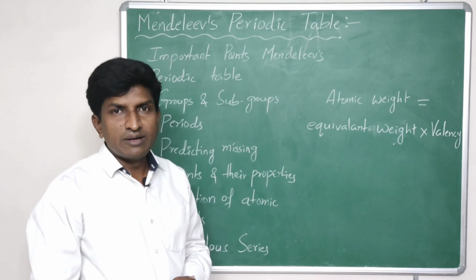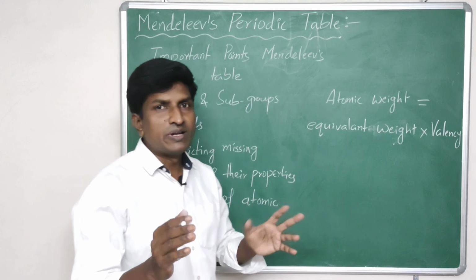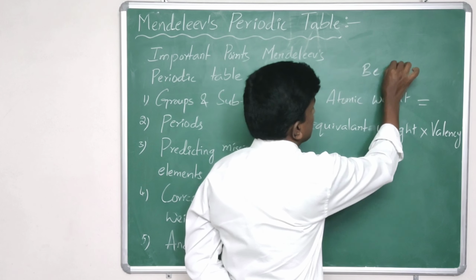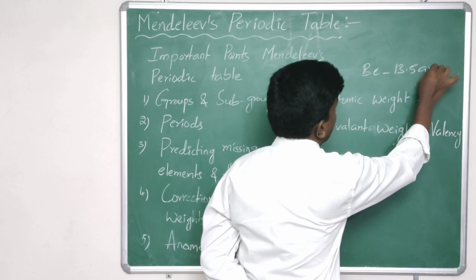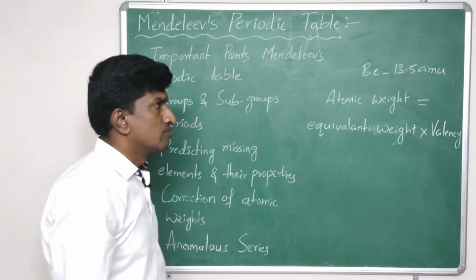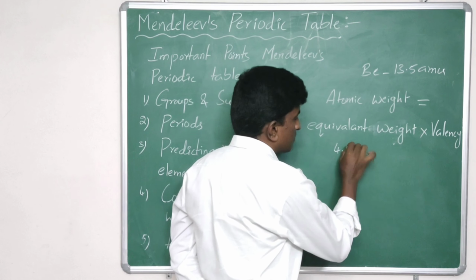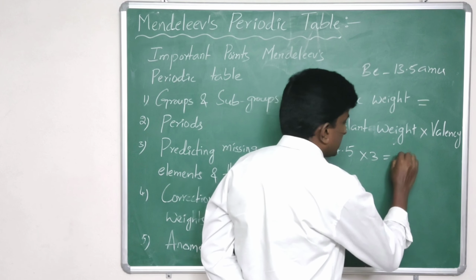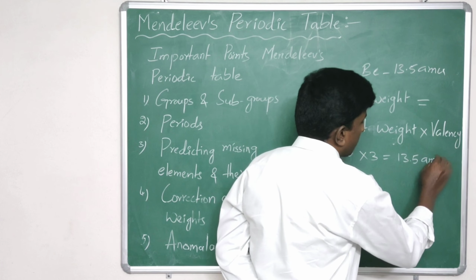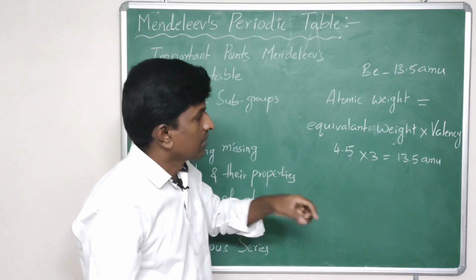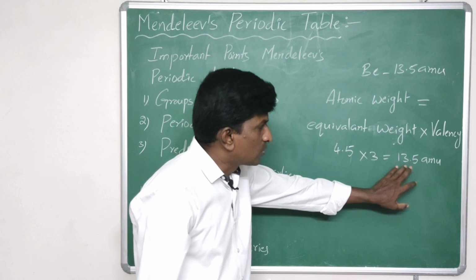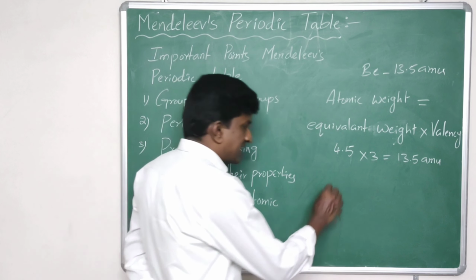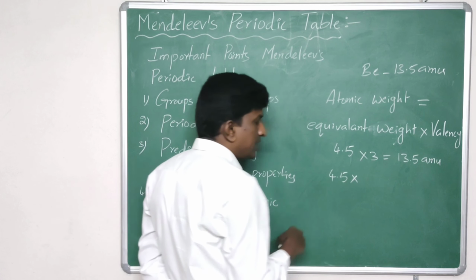So for example, beryllium. Mendeleev corrected the atomic weight of beryllium. At the time, the weight of beryllium was taken as 13.5 atomic mass units. So its equivalent weight is 4.5 and its valency is 3. So 4.5 into 3 is 13.5 atomic mass units. But with this atomic weight, Mendeleev could not place beryllium in the perfect group. So Mendeleev corrected the atomic weight of beryllium.